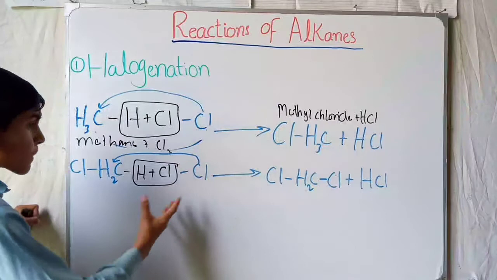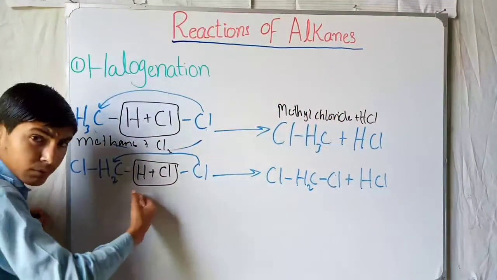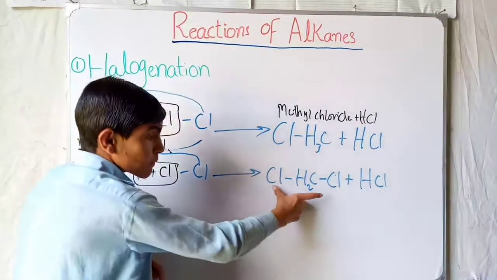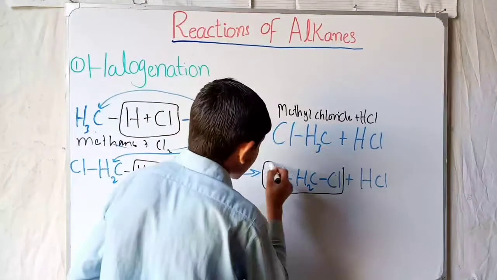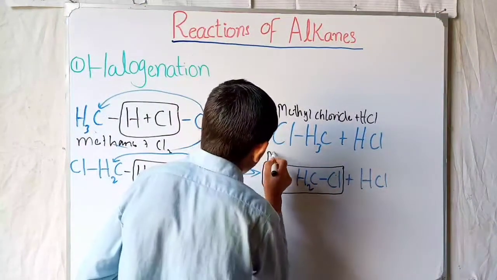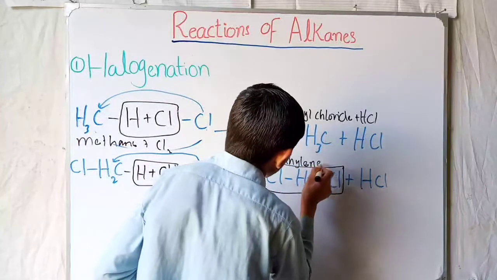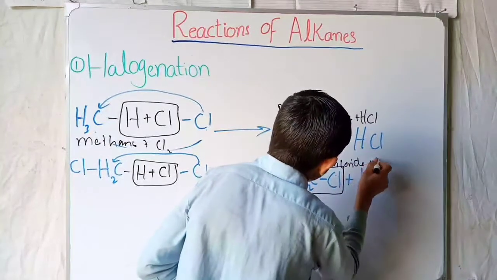So we can say that when we react methyl chloride again with a molecule of chlorine, it gives us methylene chloride. I write here methylene chloride plus HCl.